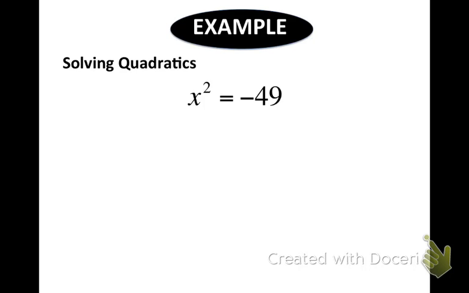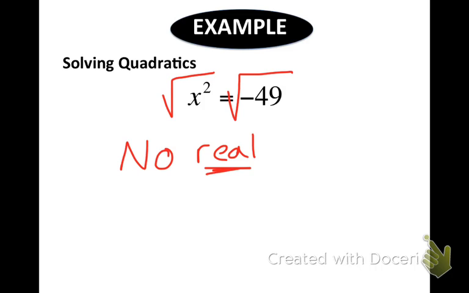All right, here we have x squared equals negative 49. If I square root both of those, is there any way for me to possibly square a number and end up with a negative result? No. So whenever you end up with an x squared equaling a negative number, we are going to say no real solution, because there's an imaginary solution, but you don't get to that until algebra 2.